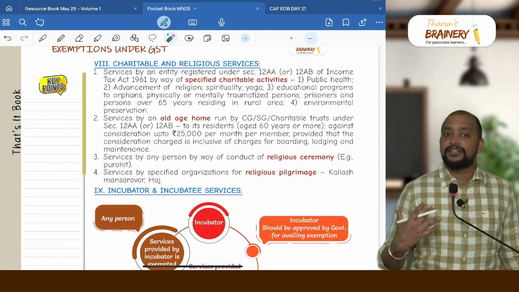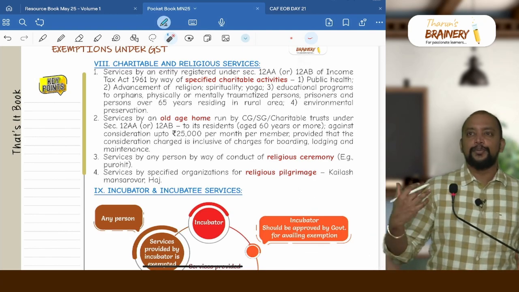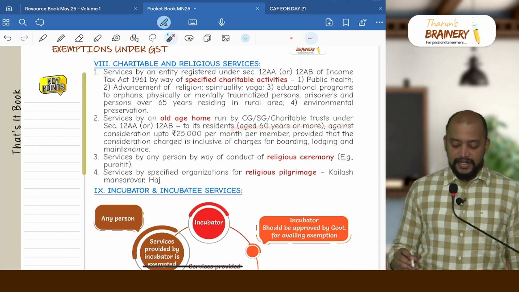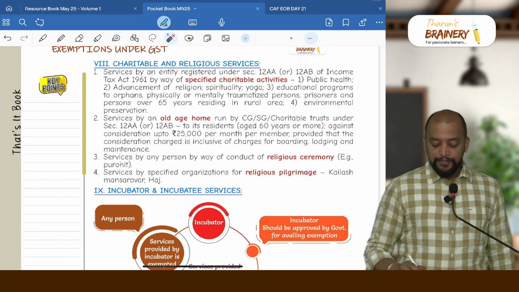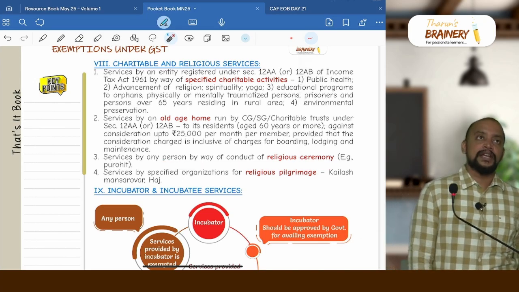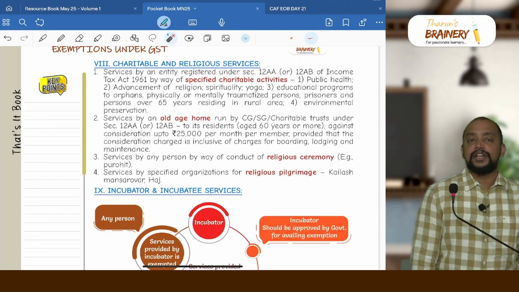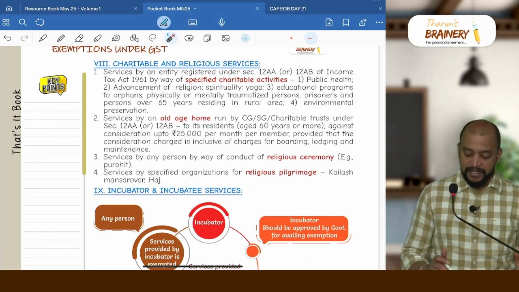The 25,000 rupees is the gross amount that includes lodging, boarding, etc. And here, who is considered an old person? Aged 60 years or more. Then services by way of conduct of religious ceremony. So there is a purohit or a priest or a father who conducts the religious ceremonies. Whatever money that they are earning will be exempted.